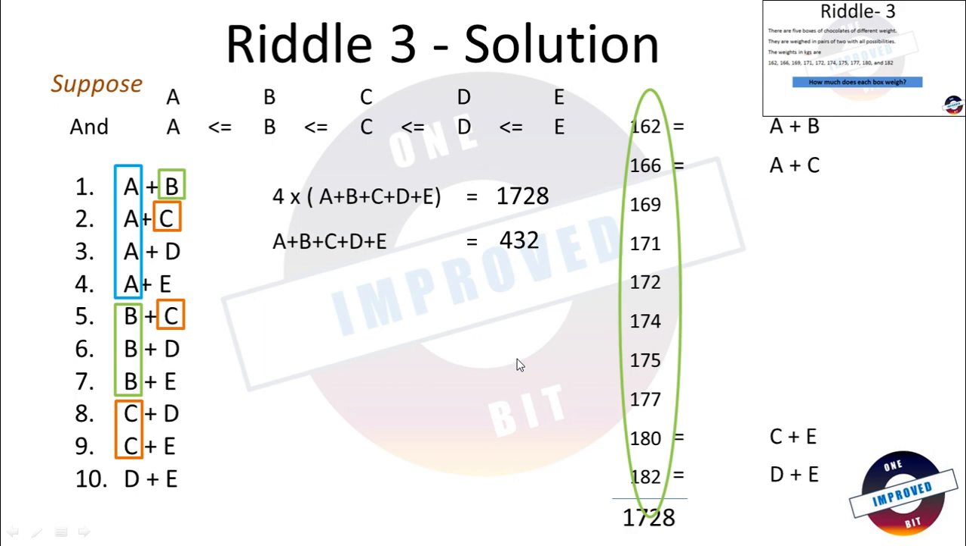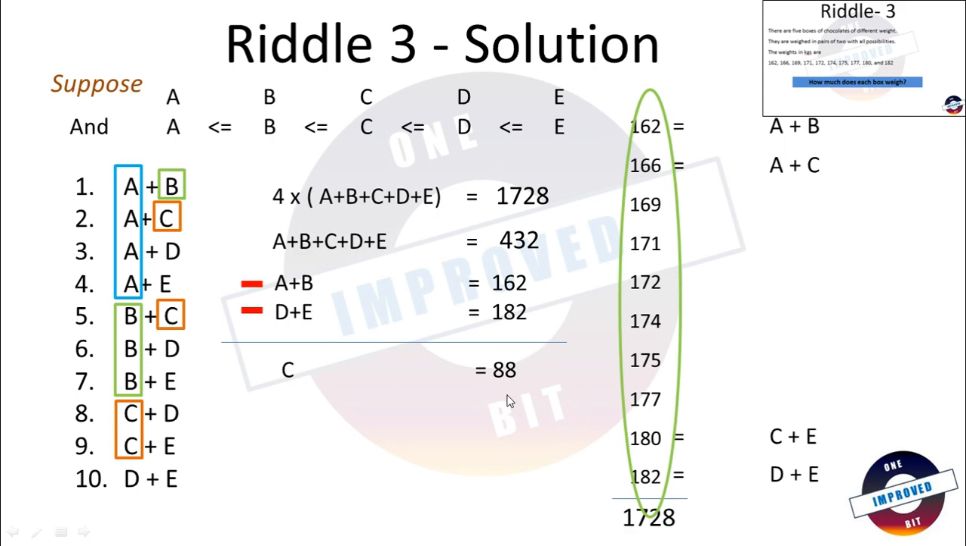Now just look carefully. You know A plus B, which is 162. You know D plus E, which is 182. What if we subtract these two from the above equation? What will we get? We will get A plus B plus C plus D plus E minus (A plus B), which means A plus B is gone, minus (D plus E), which means D plus E is gone. So here we will be remaining with only C, which will be 432 minus 162 minus 182. So C is equal to 88.